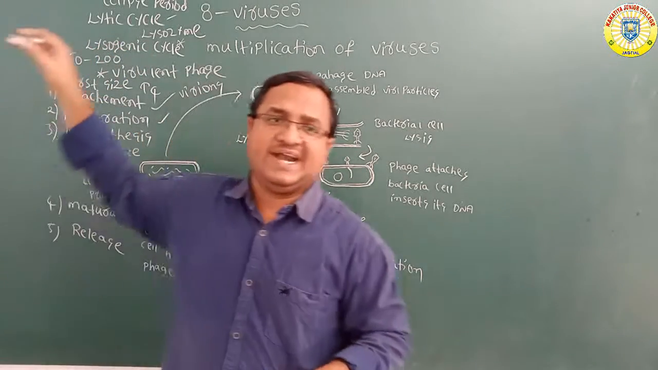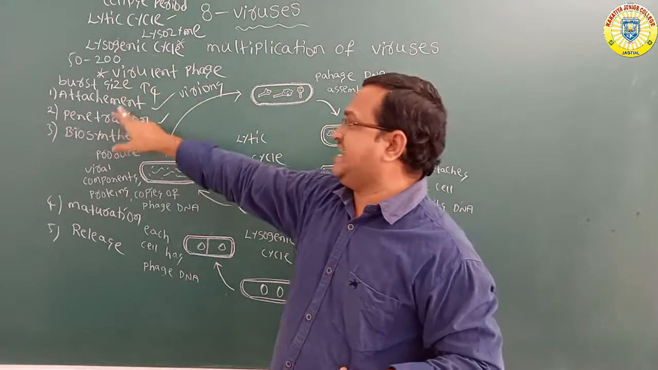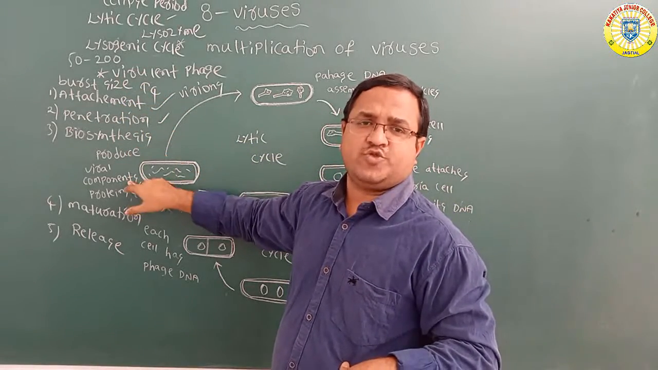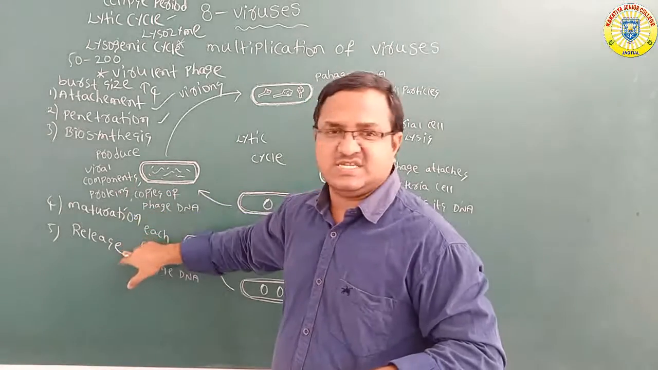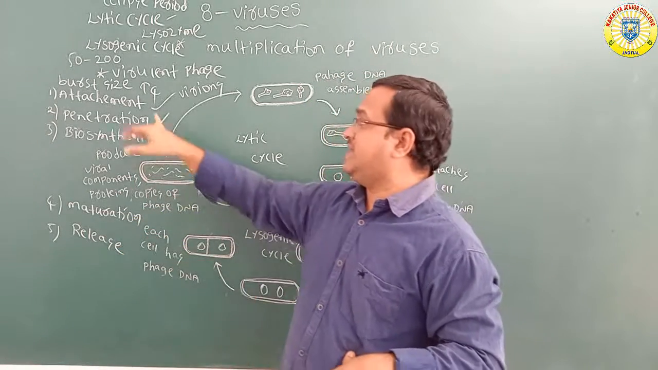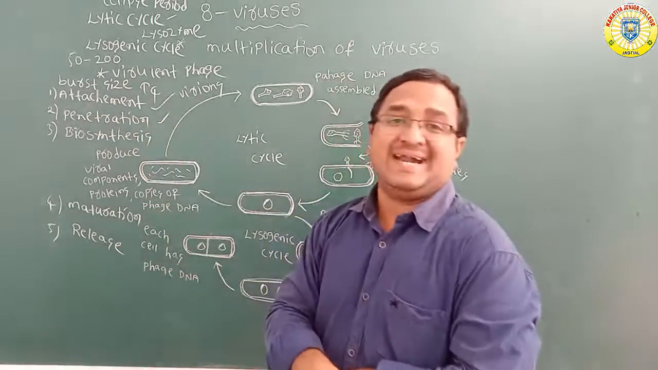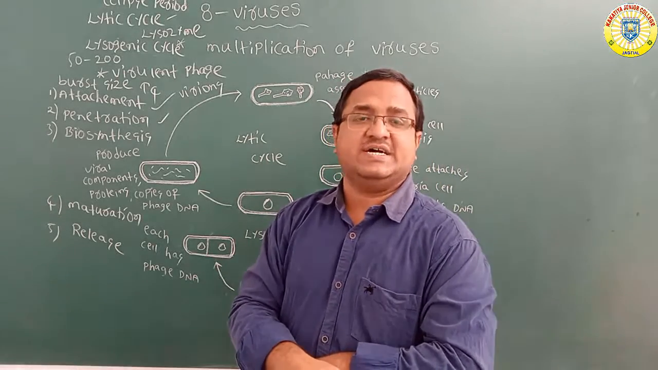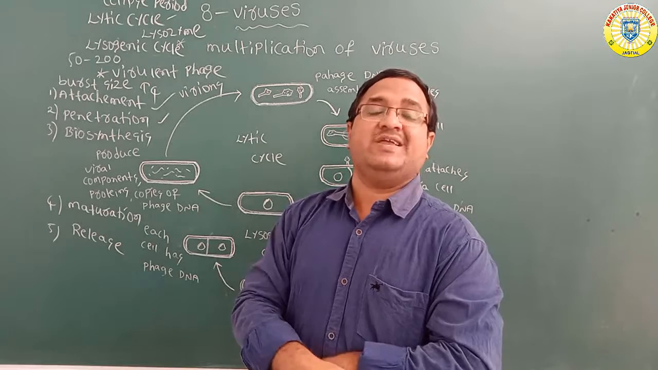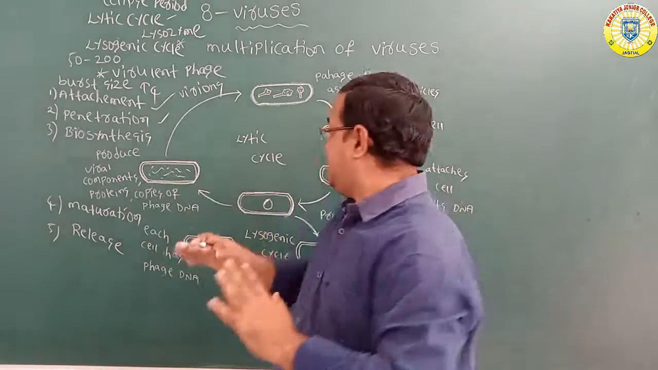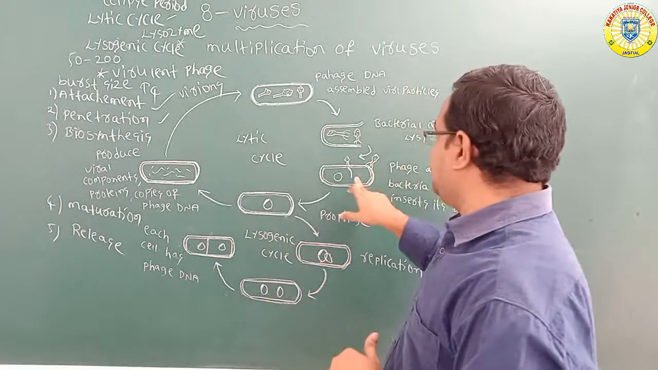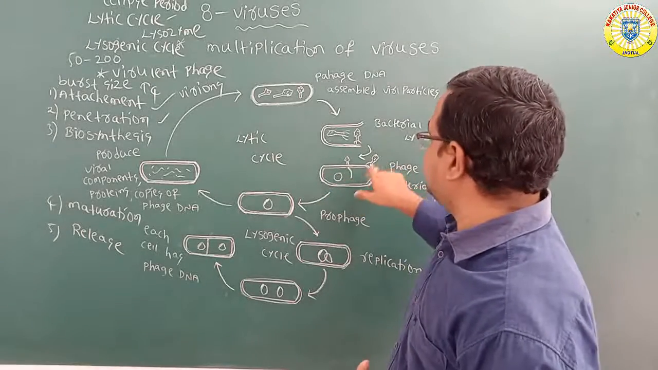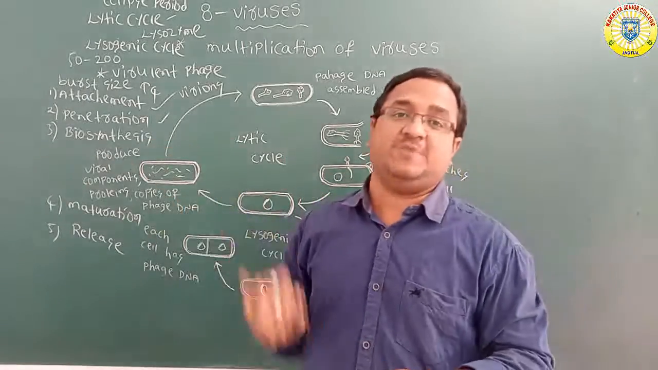First one is attachment. Second one is penetration. Third one is biosynthesis. Fourth one is maturation. Fifth one is releasing. What is attachment? The contact between the bacteriophage and E. coli, which is the host cell, that is called attachment.